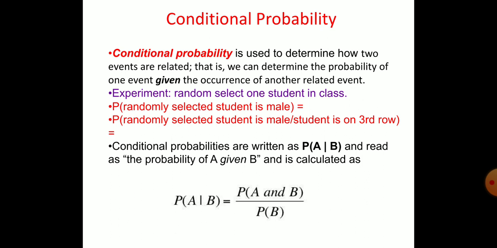The conditional probability of an event A given event B, denoted by P of A by B, is defined as P of A by B is equal to P of A intersection B by P of B, where P of B should be greater than 0, and where P of A intersection B is the joint probability of A and B.